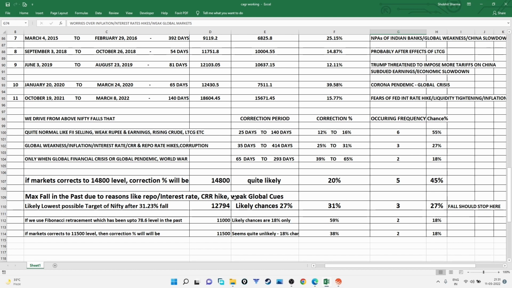It is not only because it has happened in the past, there is every likelihood of achieving the target of 12,800 also. 45% chances for 14,800, and chances for 12,800 are only 27%.